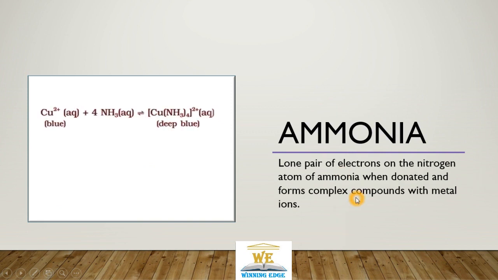Now, the lone pair of electrons of nitrogen in ammonia can form complexes with many metal ions, like the copper ion in copper sulfate. If we pass ammonia gas in that, it makes a deep blue colored copper complex.